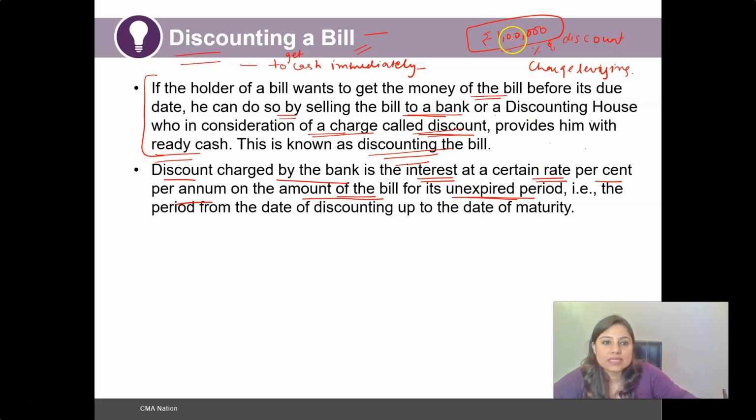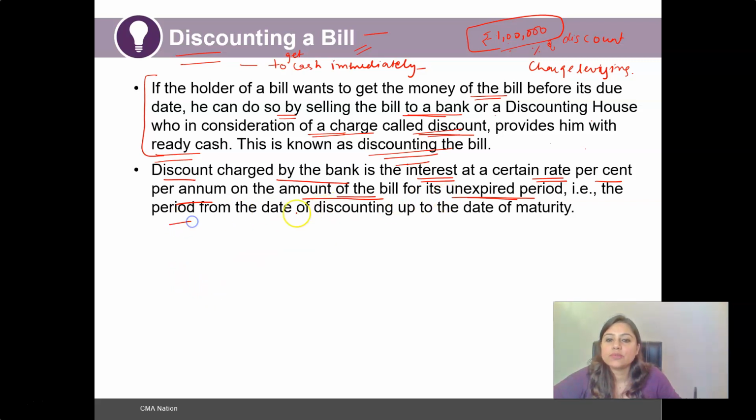For instance, this 1 lakh is the amount of the bill of exchange, and when the holder sells it to the bank, the unexpired period is around 2 months. On the basis of that unexpired period, at a certain percentage, interest will be charged by the bank from the holder once this bill is sold to the bank or the discounting house.